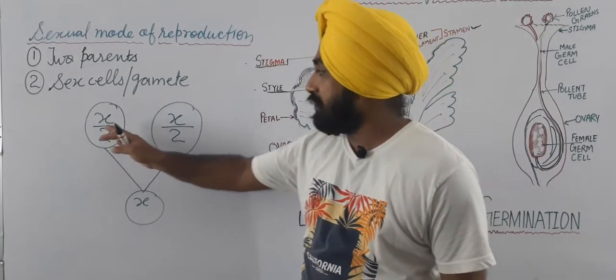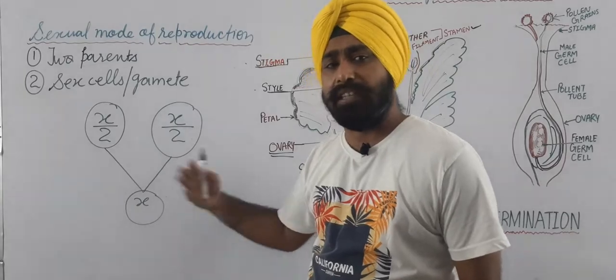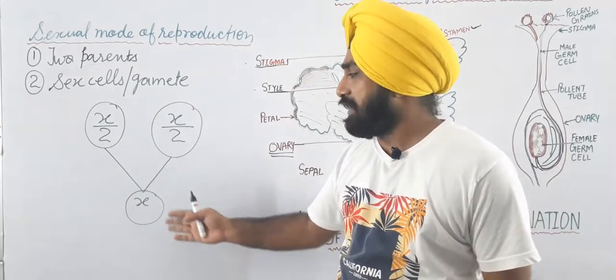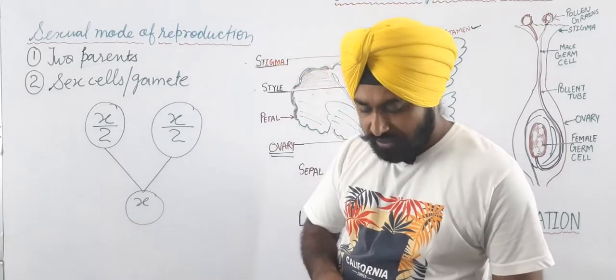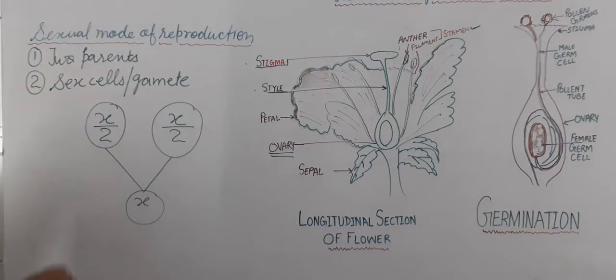So when these cells participate, they re-establish the number of chromosomes and DNA in the new generation. This is how the number of chromosomes stays constant from generation to generation.